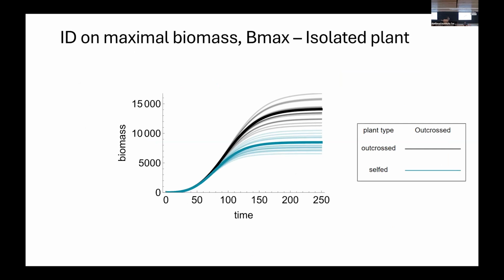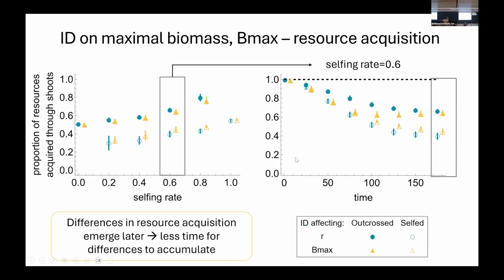For inbreeding depression in B max, we expect differences in growth only later in the season. And when we look at the temporal dynamic for a population with a selfing rate of 0.6, this is indeed what we see. Initially, they grow the same, and later in the season, you can see the differences in resource acquisition. And because those differences emerge later in the season, there is less time for differences to accumulate. So that's why you can see a difference between self and outcrossed individuals that is smaller than with inbreeding depression in R. And this pattern is consistent over the range of selfing rates.